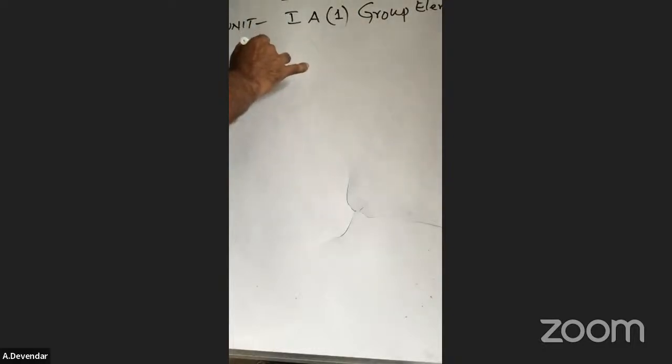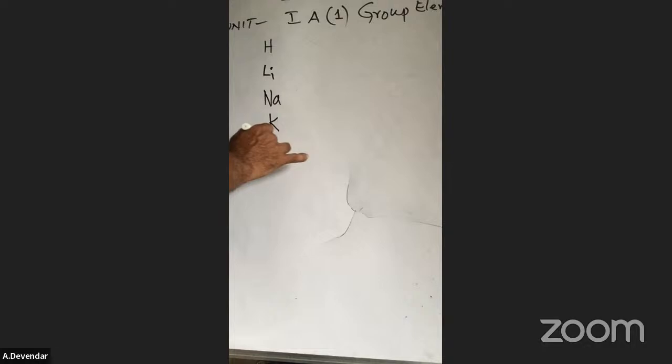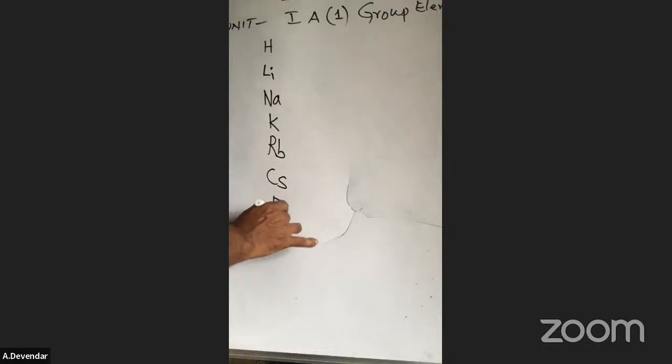First A group elements. Here in the first A group, I don't want to study hydrogen, because uncertainty is there. Next is lithium, sodium, potassium, rubidium, cesium, and francium.